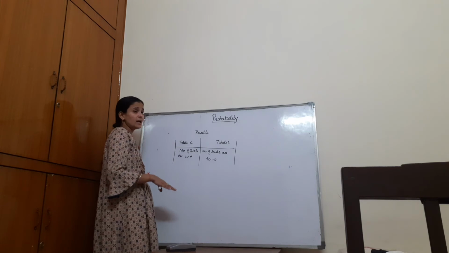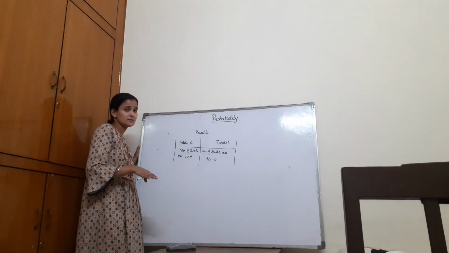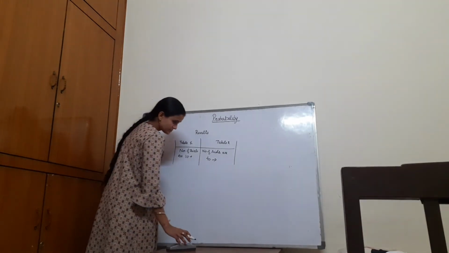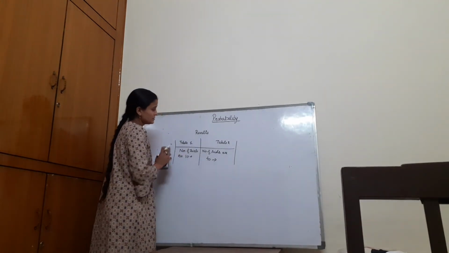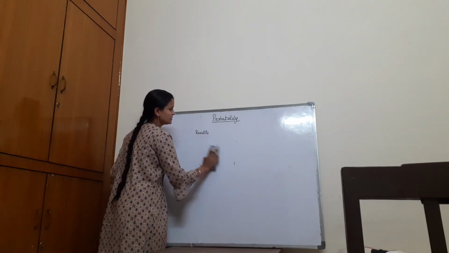Each outcome will have a similar probability reaching up to 1 by 6. That is the result that we deduce from this general understanding of probability today.